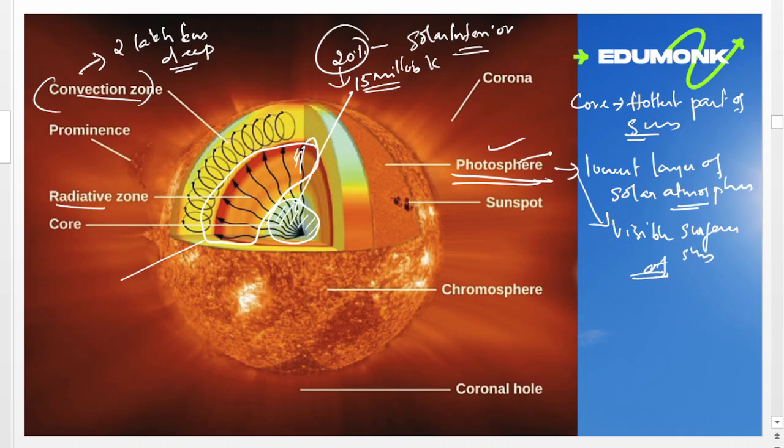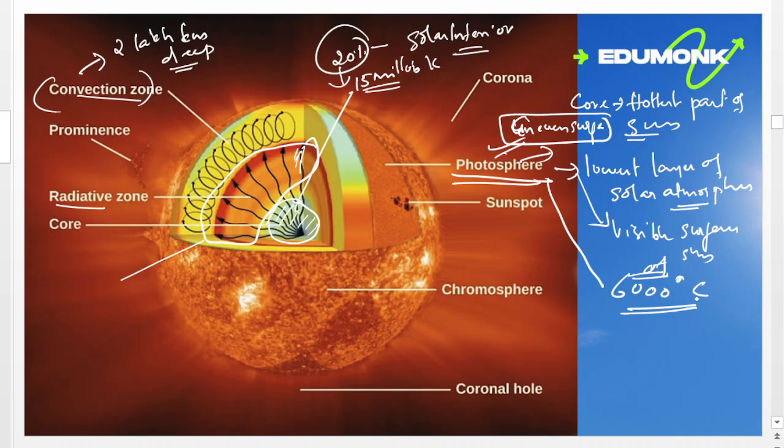Then the next specialty of the photosphere is that it is the bright outer layer of the sun which emits most of the radiation to the earth. Also, the photosphere is an extremely uneven surface. The effective temperature or average temperature in the photosphere is around 6000 degrees Celsius.